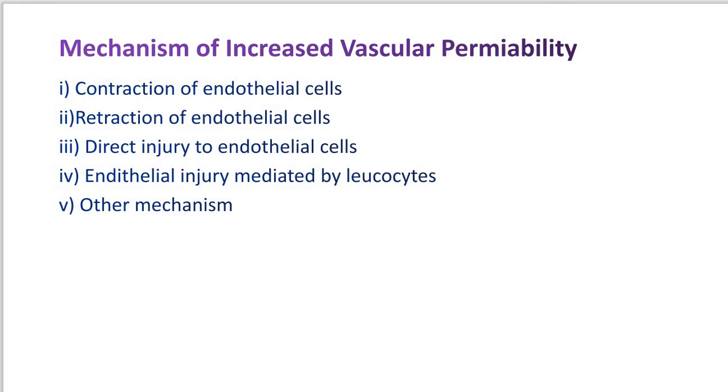Now after that, the retraction of endothelial cells. In this mechanism there is a structural reorganization of the cytoskeleton of endothelial cells that causes reversible retraction at the intercellular junctions. This change also affects the venules and is mediated by cytokines such as interleukin 1 and tumor necrosis factor.